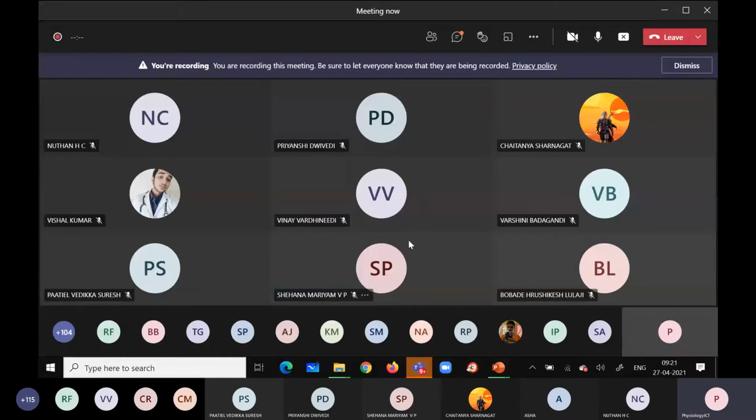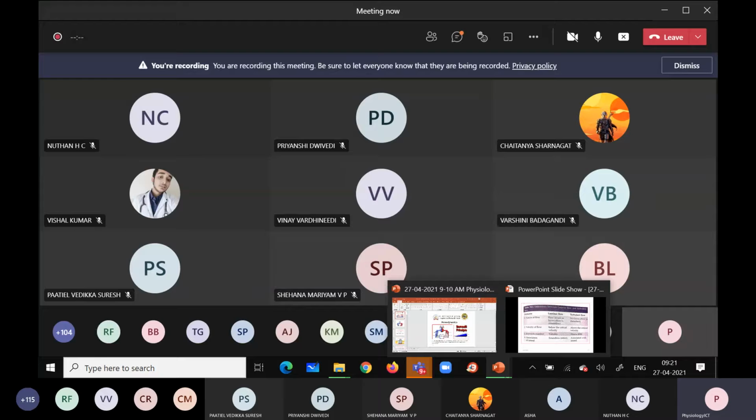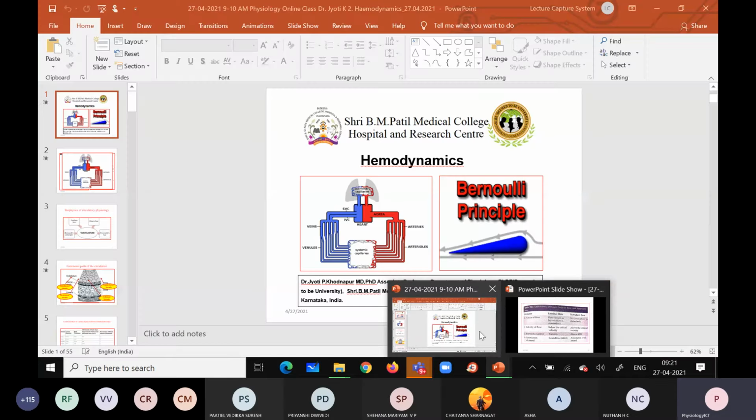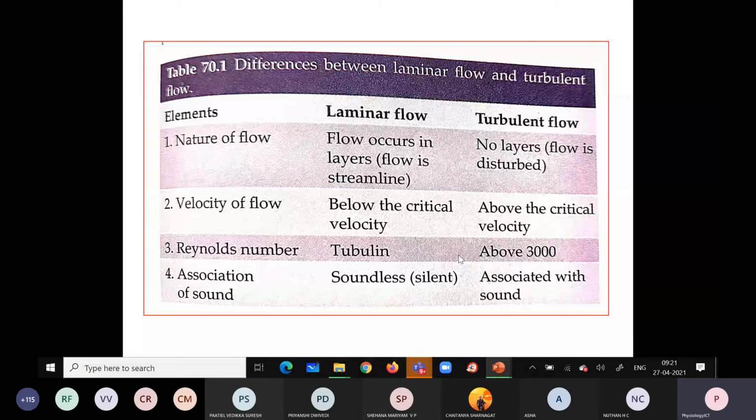Normally also, I hope you have studied the recording of the blood pressure. Have you studied about the recording of the blood pressure in practical? I think you are going to study it in detail. While recording, we are going to use the sphygmomanometer and stethoscope to record the blood pressure in the sitting posture, standing posture, and sleeping posture. The systolic and diastolic pressure we are going to explain in detail during the practical classes.